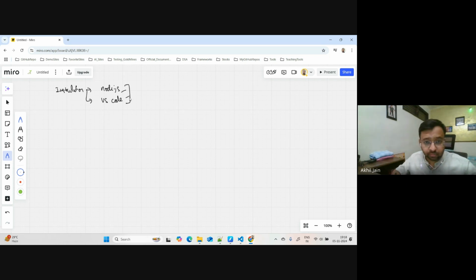Now tell me one thing, right? After installing these two, have I already got JavaScript on my machine? Do I already have JavaScript on my machine? Can anyone answer this? Or do I need to do something to get JavaScript on my machine first? It might sound like a silly question, but I'm still asking.